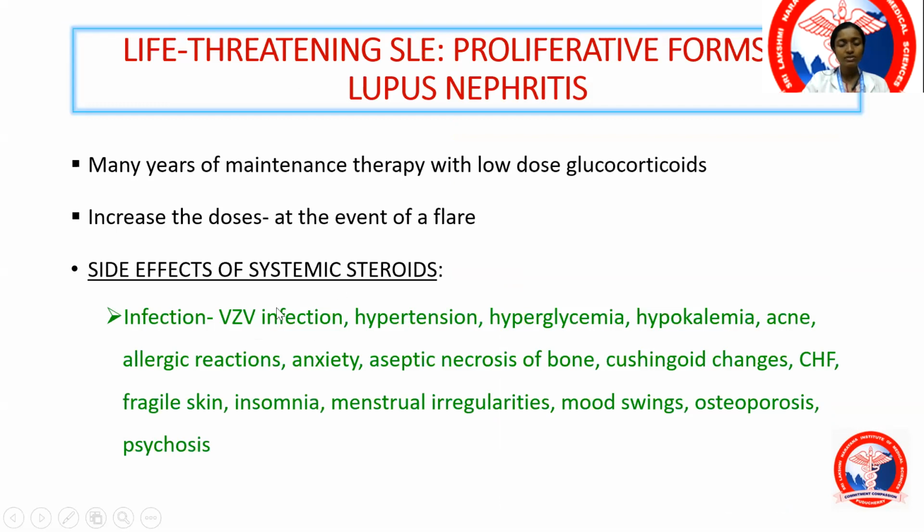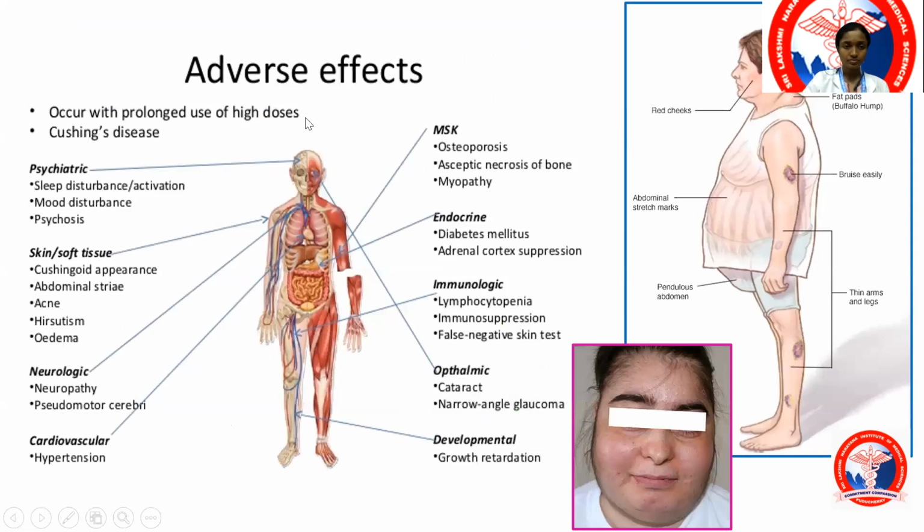The problem with systemic steroid is going to be high susceptibility towards infection, both viral as well as fungal and other less common pathogenic agents that are going to target individuals with immunosuppression, with aseptic or avascular necrosis of the bone, Cushingoid changes with heart failure, that is edema, fragility of the skin, insomnia, that is known as steroid psychosis, menstrual irregularity, osteoporosis. All of these are some of the long-term complications of steroids. And these are the pictures which summarize the long-term complications of steroids.